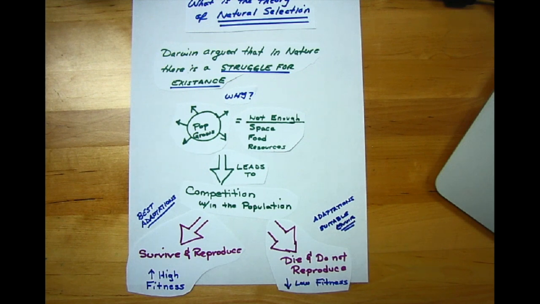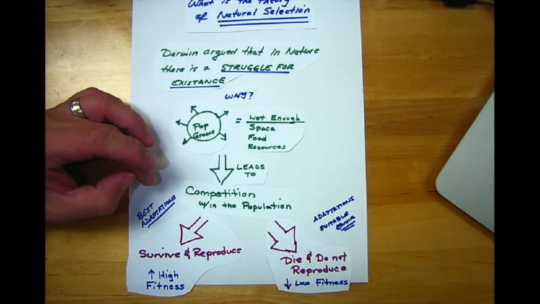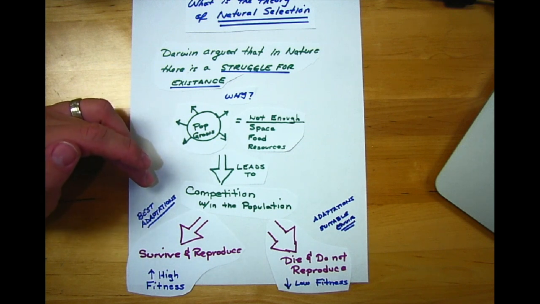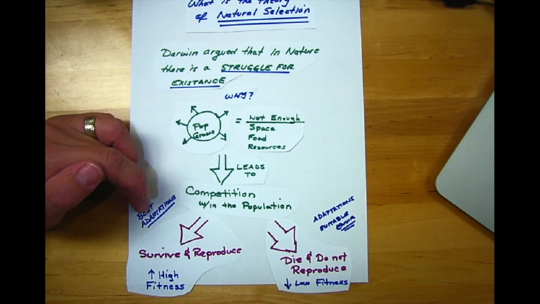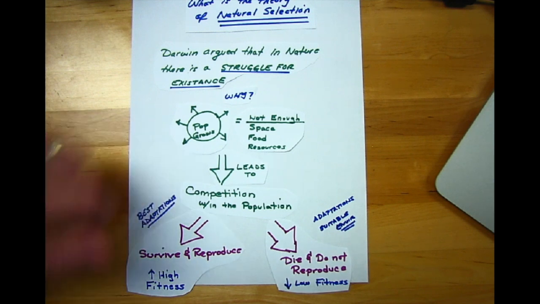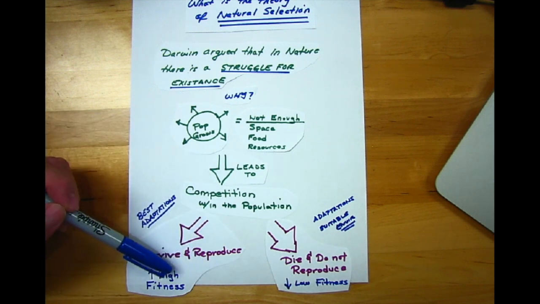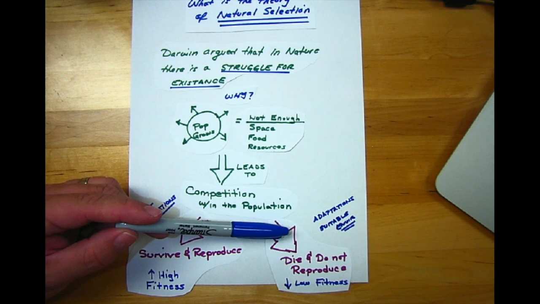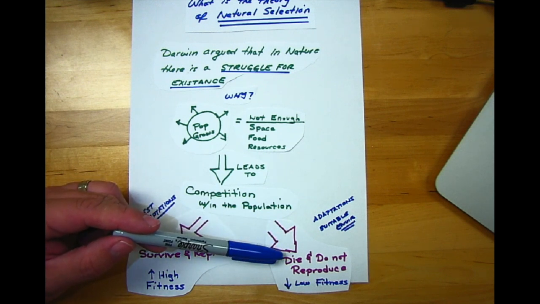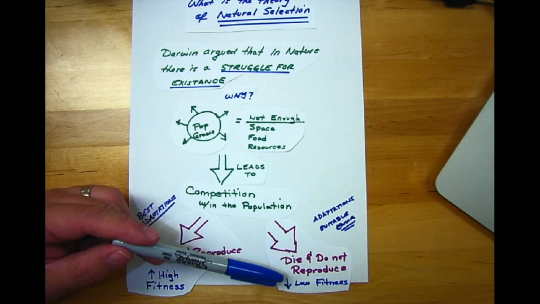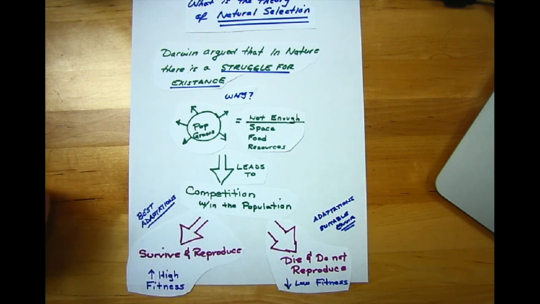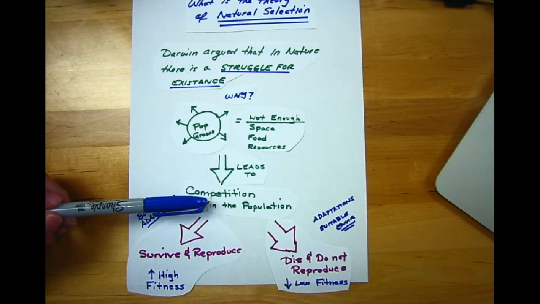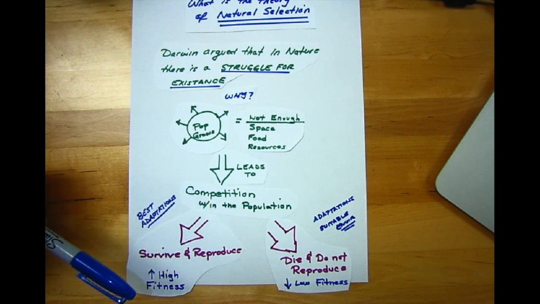And so it's very important that we understand this idea that there's variation in the population, and some of those individuals have better adaptations for their environments than others, so therefore they'll survive and reproduce. They'll be able to win out, get those resources, get that food, whereas other individuals in that population die, do not reproduce, and we say that those individuals have low fitness. If there was no variation, then nobody would have an advantage, and therefore natural selection wouldn't occur.